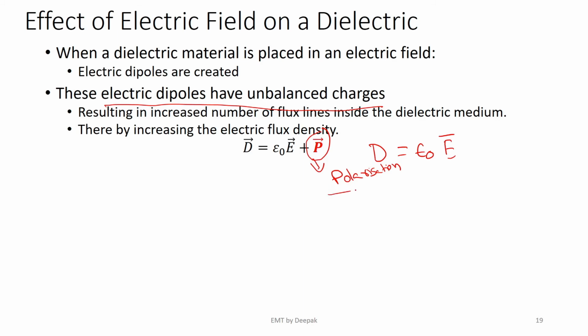The polarization vector is defined as the net sum of dipole moments per unit volume. This is related to electric field intensity for isotropic mediums as P bar is equal to psi E epsilon naught E bar. This is the quantitative analysis of polarization vector.